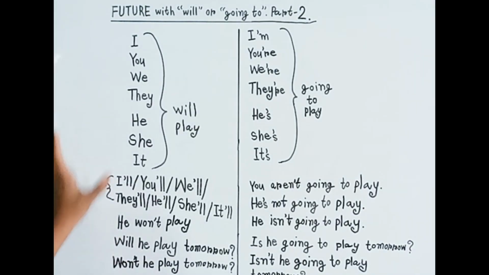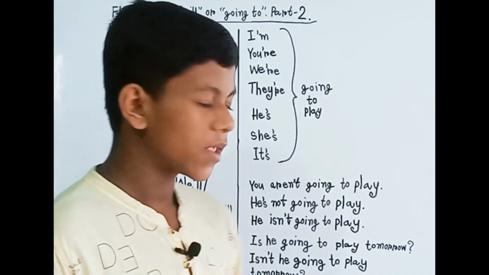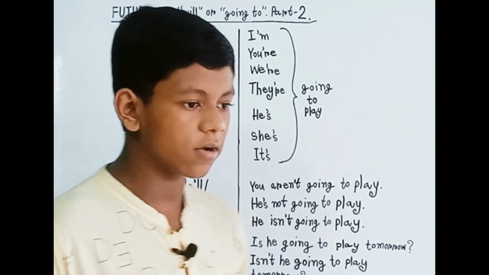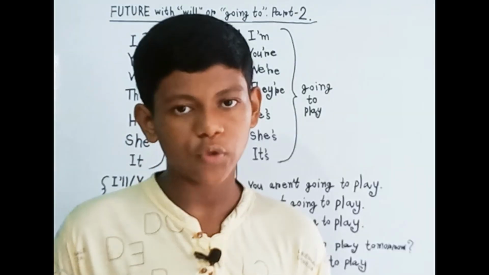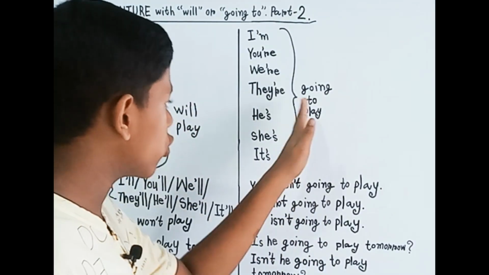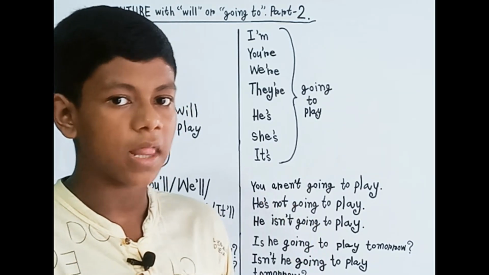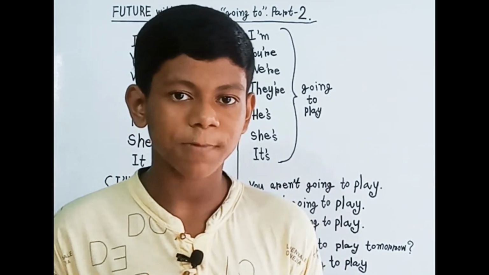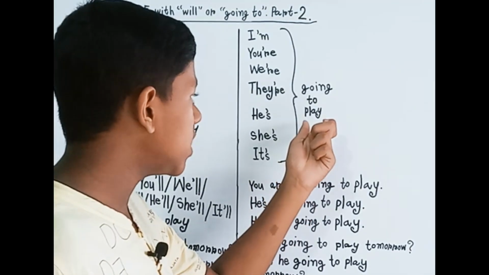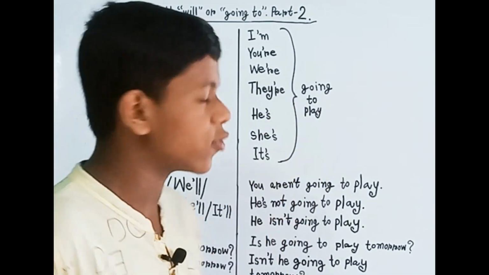Okay, then by this we can use this. So we have already understood the will, and then we will focus on the going to. So now we will practice the going to here, and it's the same like this. Okay, but during the going to, as you know, is going to always indicates the informal, which is something that is planned.